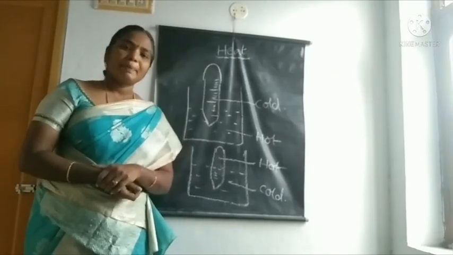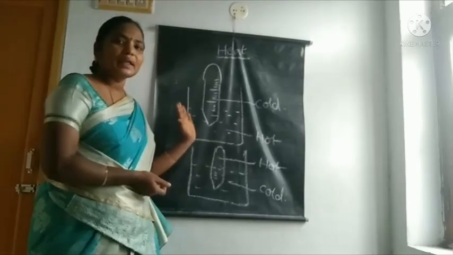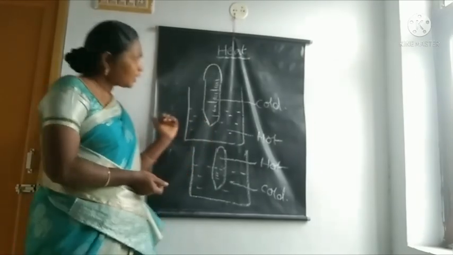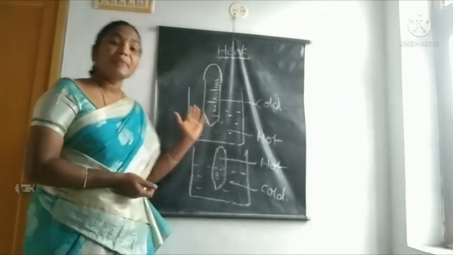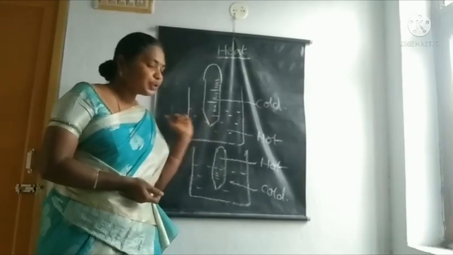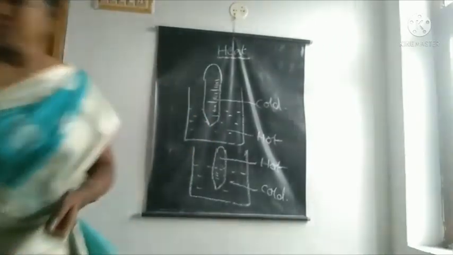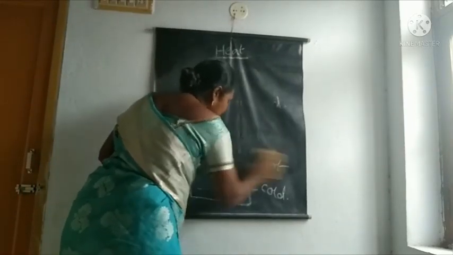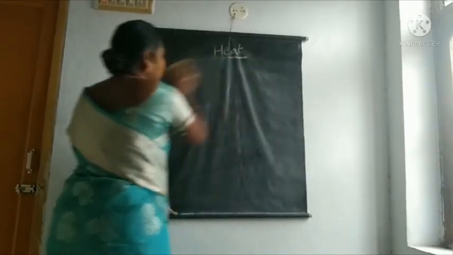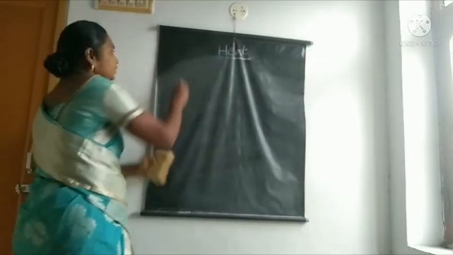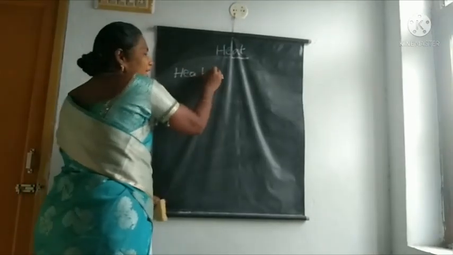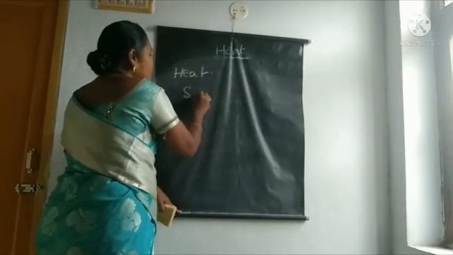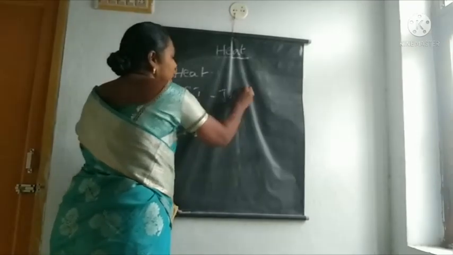Temperature depends upon heat. Temperature and heat are measured in units. Heat is measured in the SI unit joules.